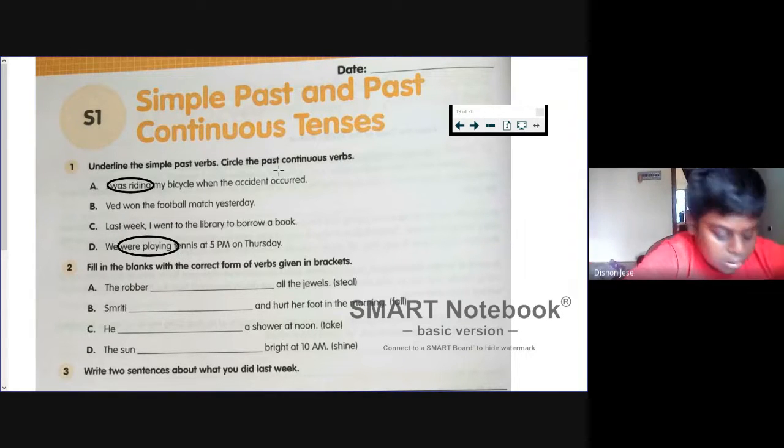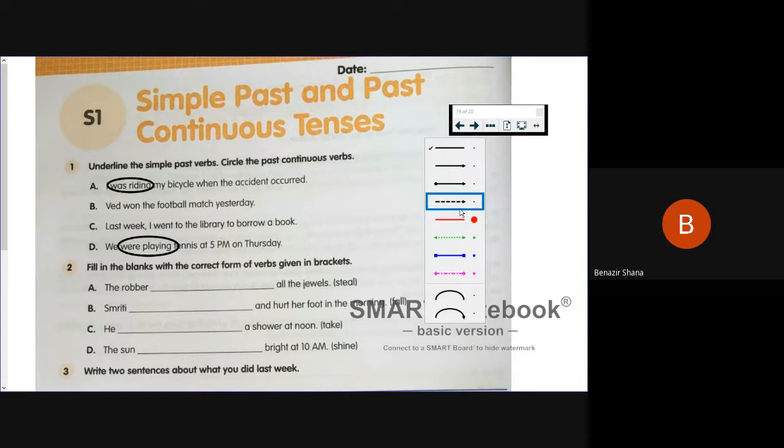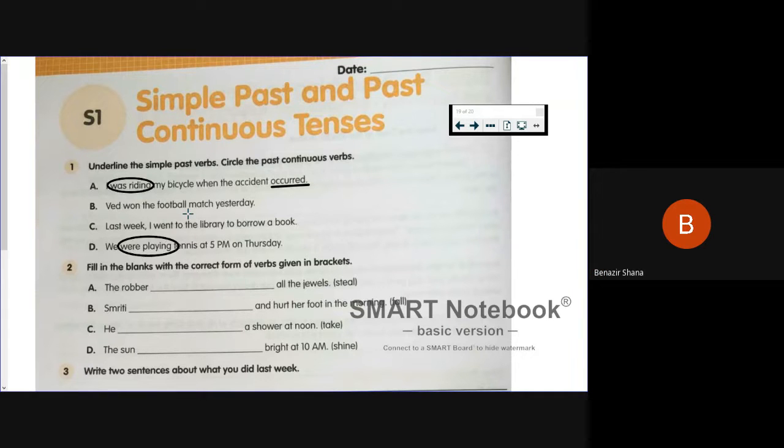Very good. Okay, so now everyone, we are going to underline the simple past verbs. Say me the simple past verb here. That accident occurred. Very good. Next. What is the simple past form?